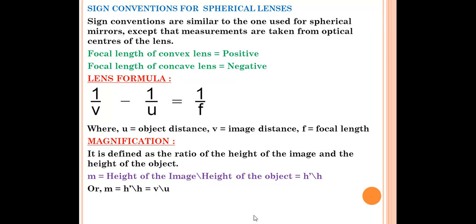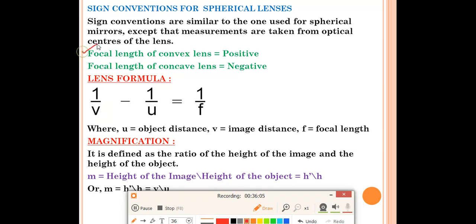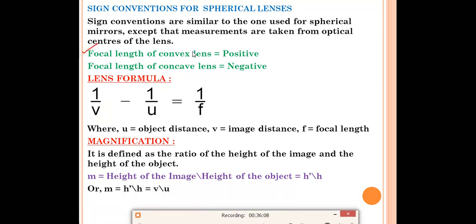So what will be the focal length of the convex lens? Focal length of the convex lens will always be positive. You have to remember that the focal length of the convex lens should always be positive, and the focal length of a concave lens is always negative. Suppose in the question they give you that the focal length of a lens is -2 meter. Which type of lens is that? You can see the negative sign is given over there. You can say that it is a concave lens. If it is +2 meter, then since the focal length is positive, the type of lens is convex lens.